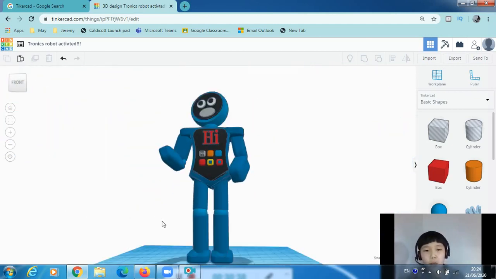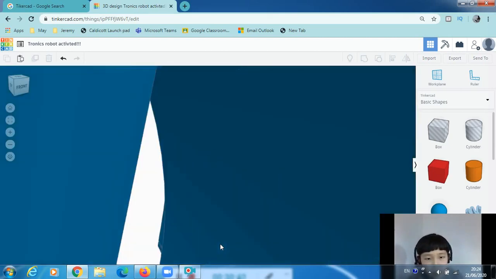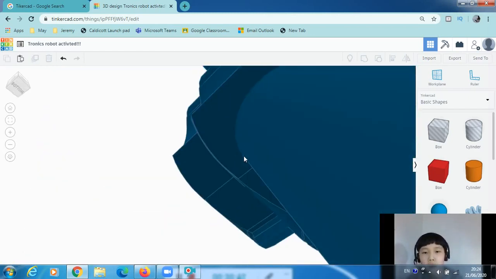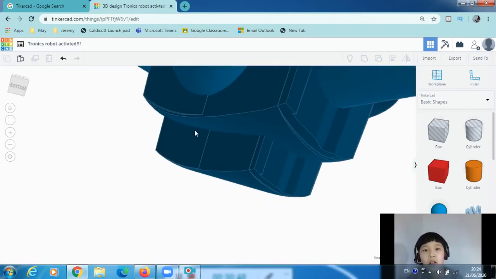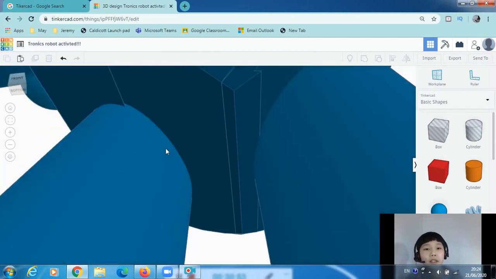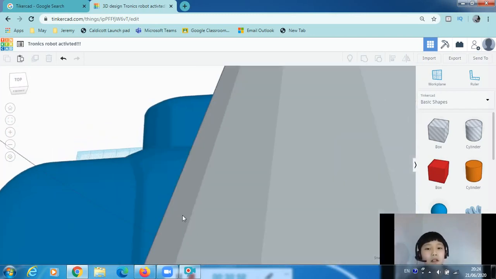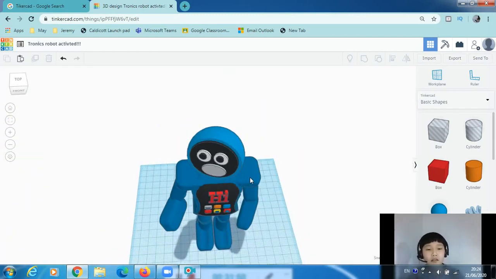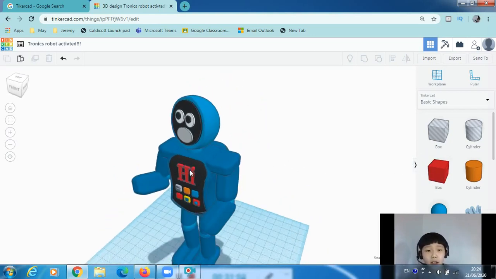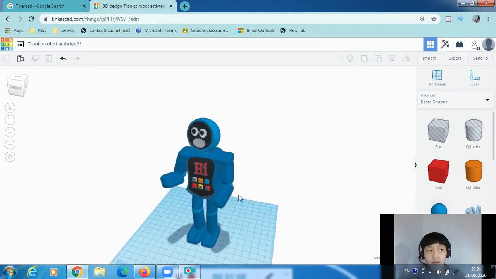I really like zooming in, because when you zoom in, it makes your character seem humongous, like it's huge. Look at that. Oh, that is not a good place to look at. Now here it is. And this is the robot. That is one of my best projects.